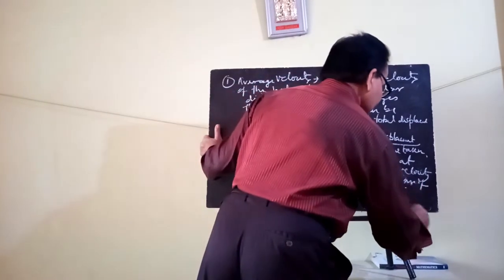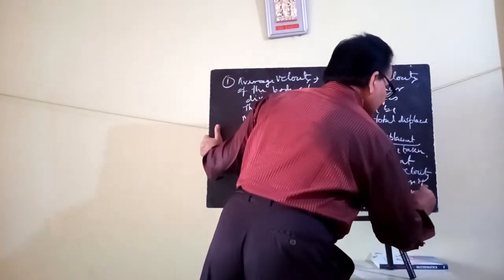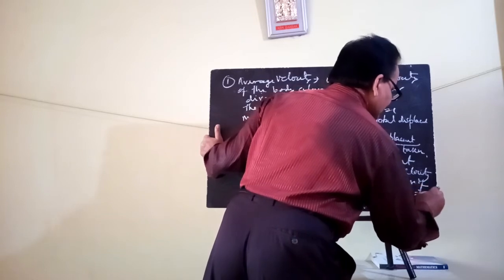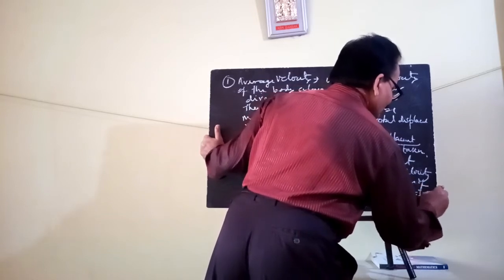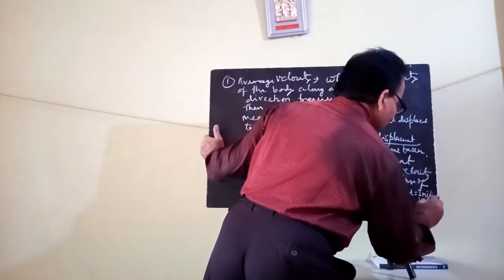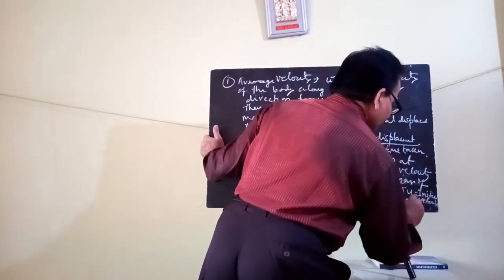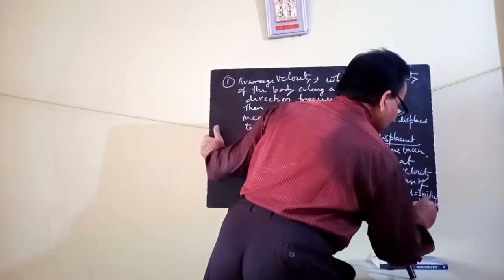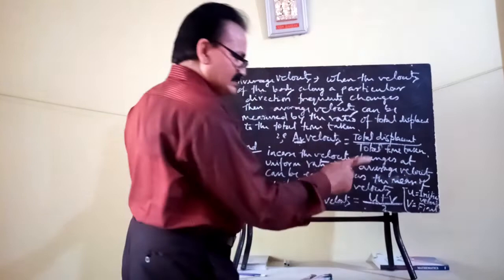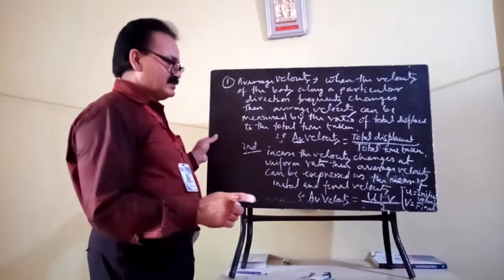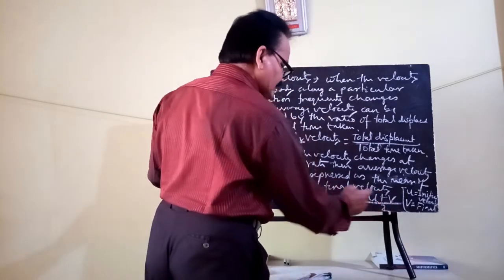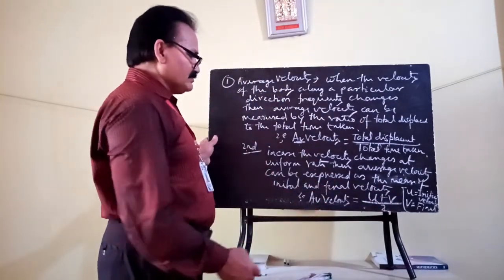In this case, u means initial velocity, and v stands for final velocity. Clear? Then the sum of initial velocity and final velocity by 2 will give you the average velocity.